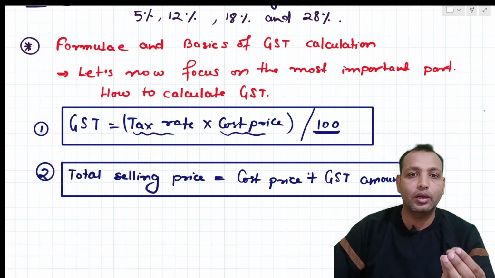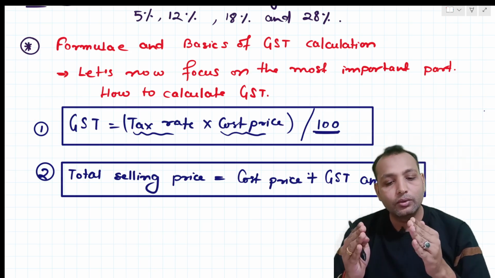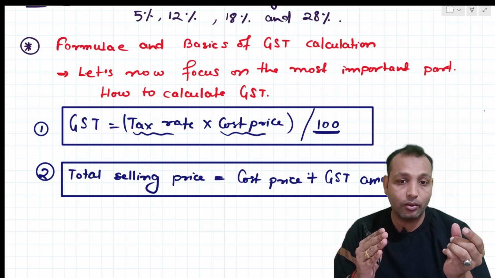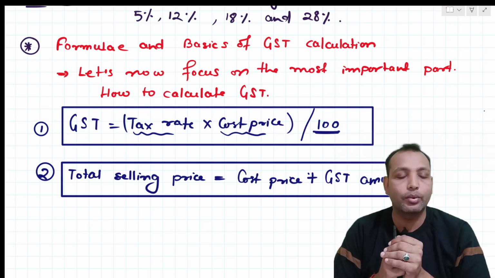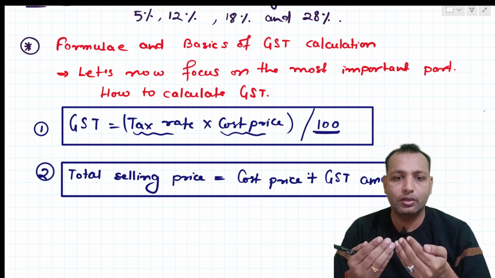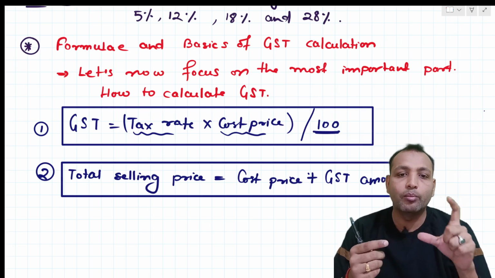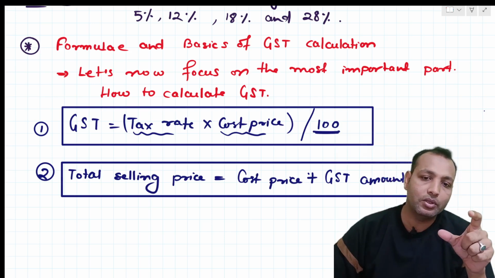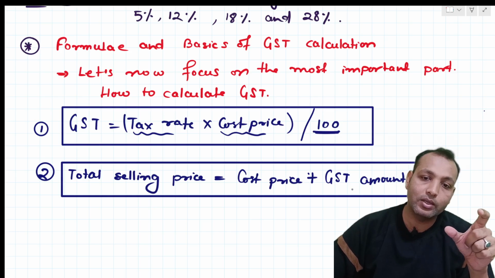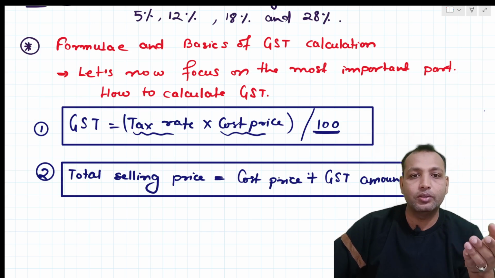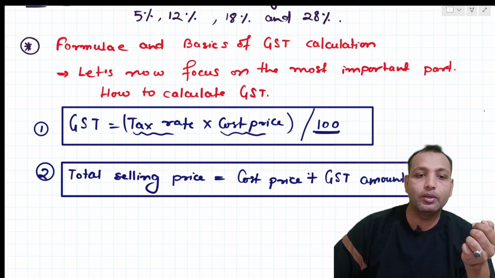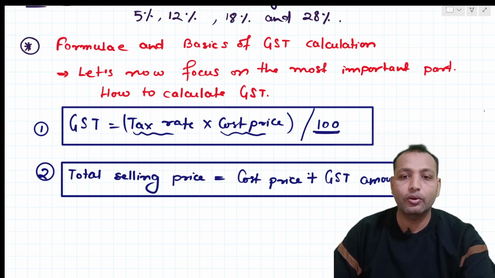And if we need to further sell it, we need to include both, that is the cost price plus GST amount will be added. That will be the total selling price for a product. For example, we can sell an umbrella whose cost price is 100 rupees, and GST is taken as 12%. So 112 will be the total selling price, calculated from cost price and GST amount, right?